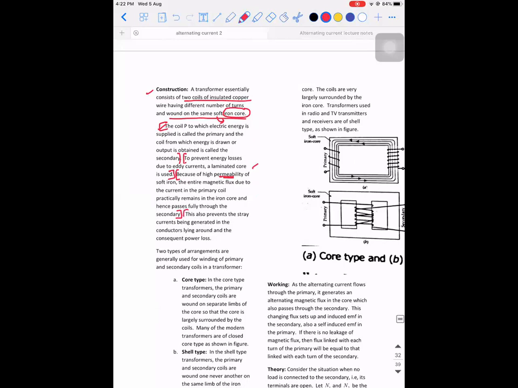So what will happen due to this is, this also prevents the stray currents being generated in the conductors lying around and the consequent power losses. Means, to put it in simple terms, this will avoid power loss also. Are you guys able to understand?